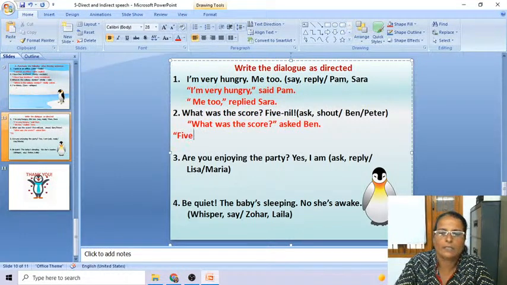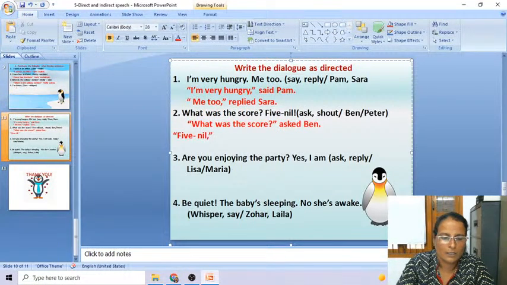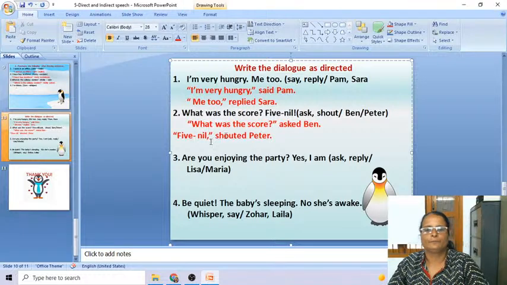So you can write it in inverted commas, 5-0, then inverted comma close, shouted, right? He has shouted back. So it is shouted Peter. Yes, it should be a small letter. It is the reporting verb. Shouted Peter. Ben asked and Peter gave the answer.